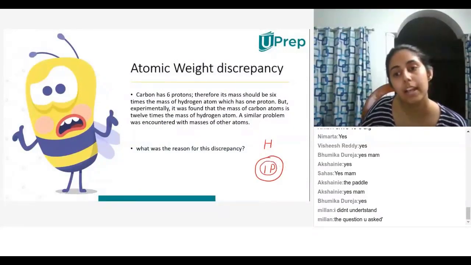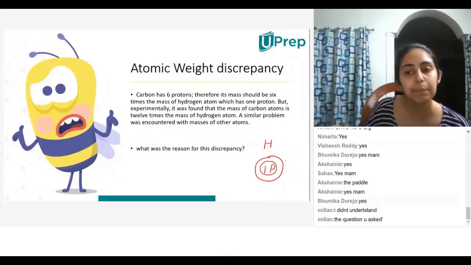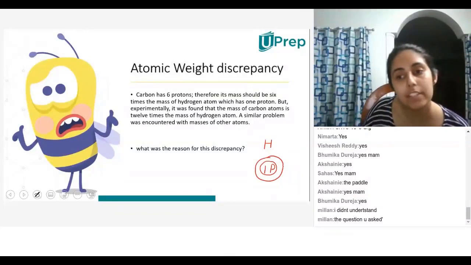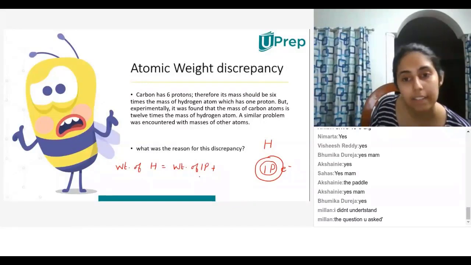One proton and one electron. So what is the weight of this hydrogen atom? If I want to calculate the weight of this hydrogen atom, what will I do? Weight of hydrogen is equal to weight of one proton plus weight of one electron.